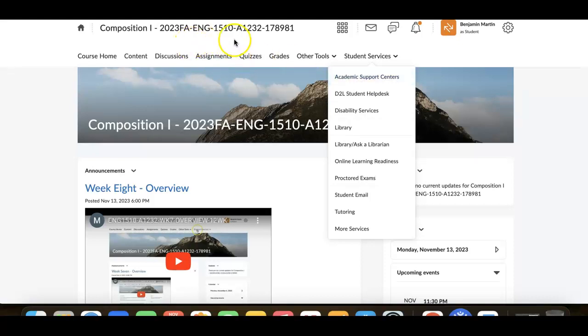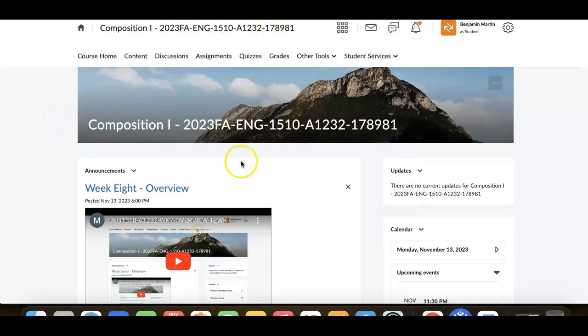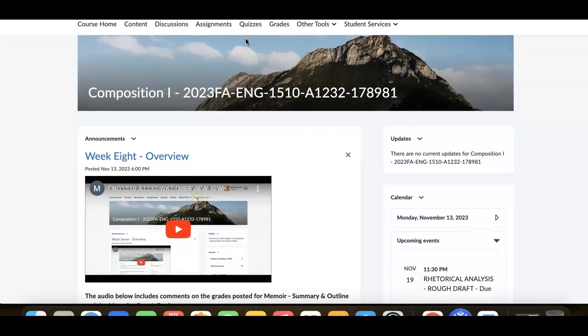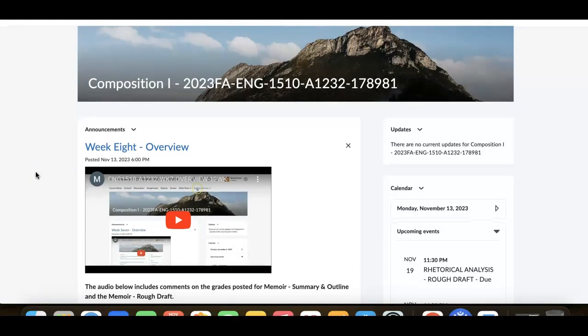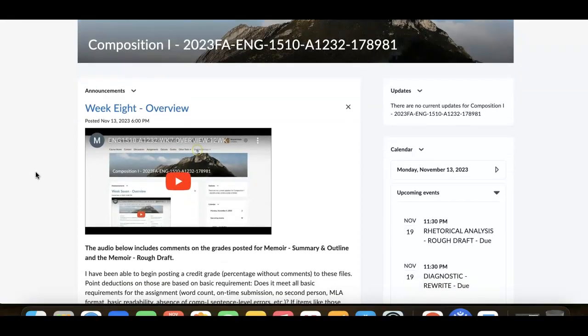You self-placed into a Comp 1 class that's asynchronous online in a college course, you're expected to have already understood both the platform of D2L, because you had to do the online readiness, and those sentence level skills that you're supposed to have coming into the college with. This isn't a remediation course. This is a composition course focused on content and the context of that content, the tone and things like that, and the type of diction that you use, and what type of support statements that you make, and whether or not you're using clear transitional elements and thesis statements and topic sentences.